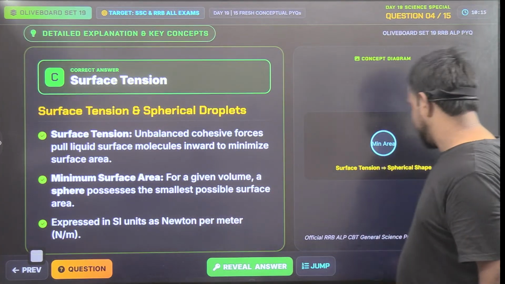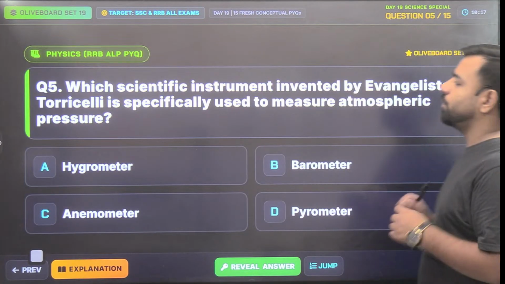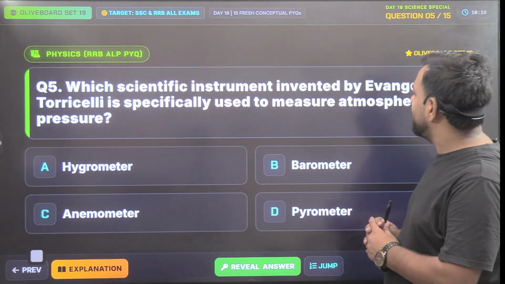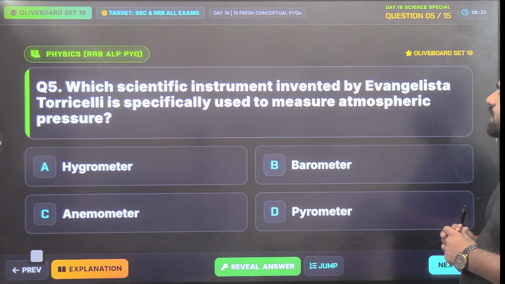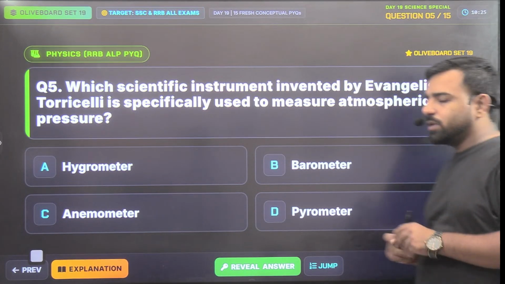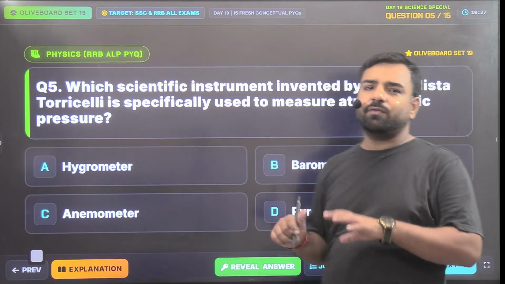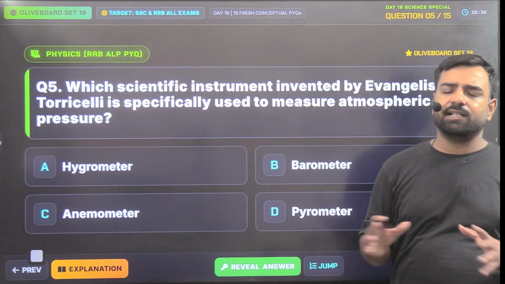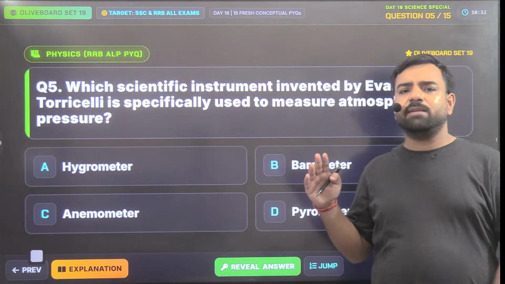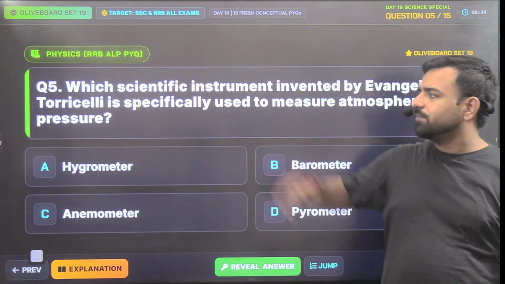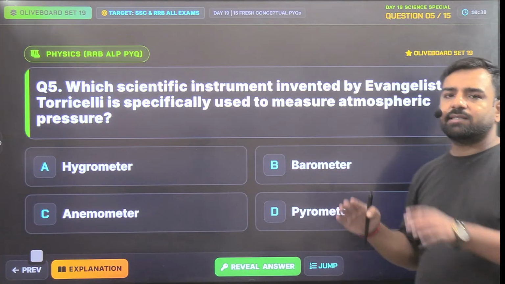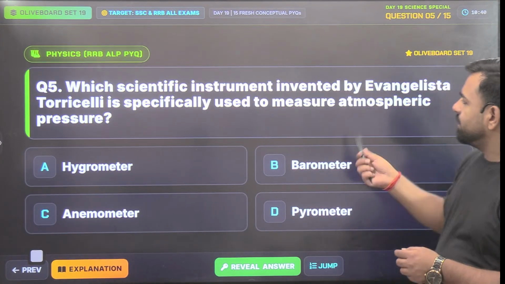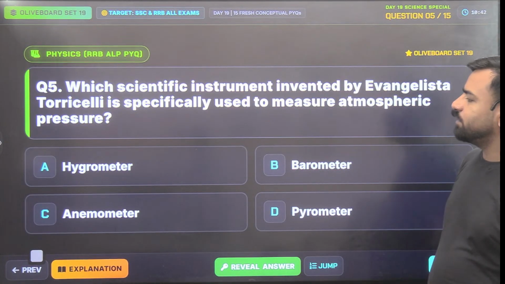It's very important. Next, which scientific instrument invented by Torricelli is especially used to measure atmospheric pressure? So guys, invention and discoveries, they are very important for both SSC and railways. So the question can be related directly or indirectly. So here the question is indirectly asked that Torricelli has invented it. That's an extra point that is given. But the main point is that it's used for measuring the atmospheric pressure.